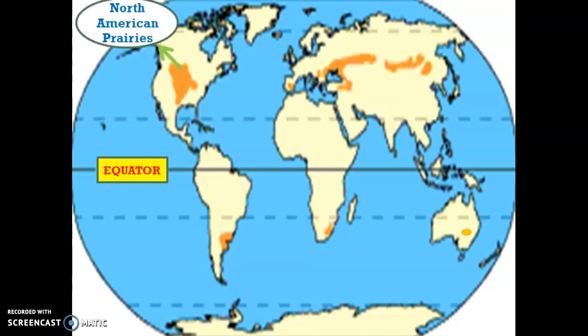Now, if we look at North America, we consider North American grasslands to be called prairies. Apart from that, we also have the Eurasian steppes. The word steppe refers to a very vast landscape, which is essentially void of forest vegetation, but is associated with grassland vegetation.